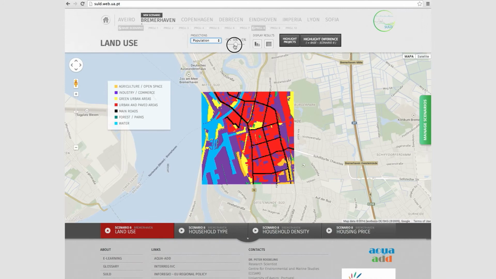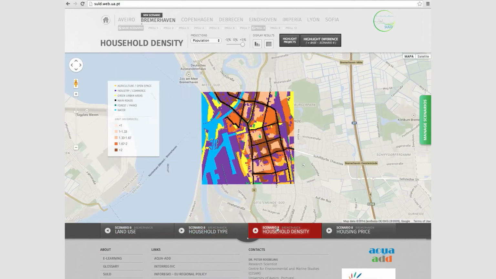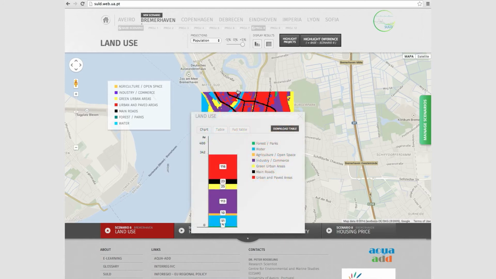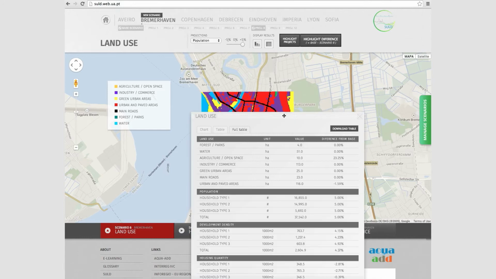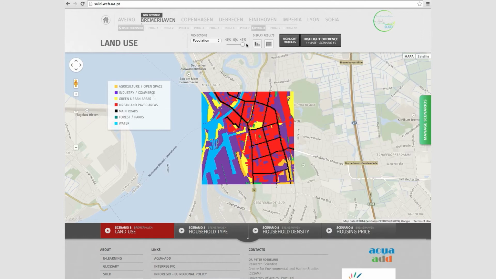By moving the bar to the right, for example, you can see the same scenario, but with a 5% increase in population. As a result, all variables, difference maps, tables, and graphs change accordingly. You can explore them at your will, or else simply return to the 0% situation. If you wish to compare a scenario, either to the current situation or to another scenario you create later, use the Manage Scenarios menu on the right.